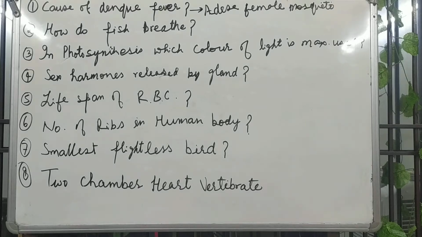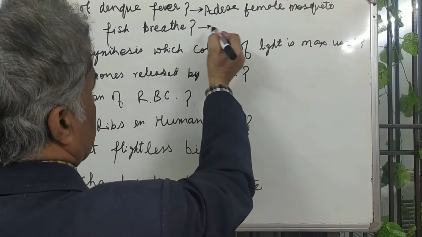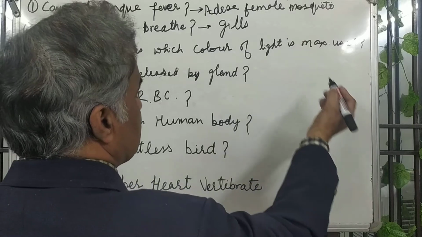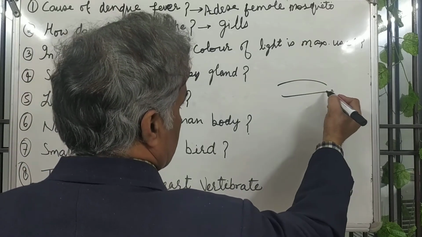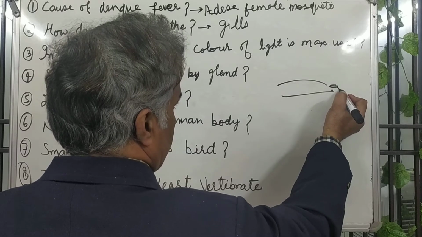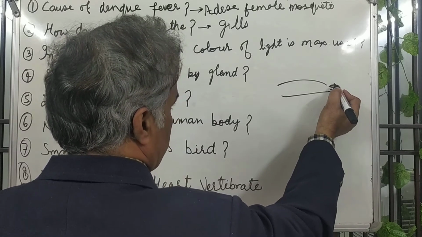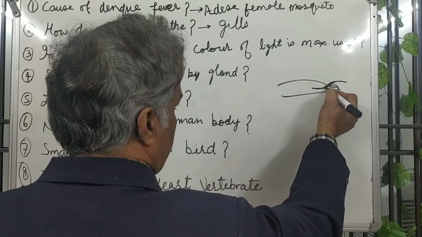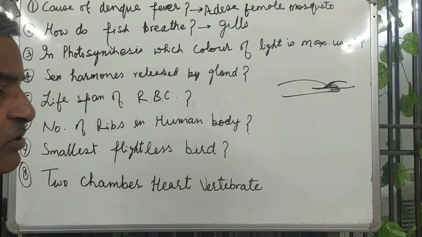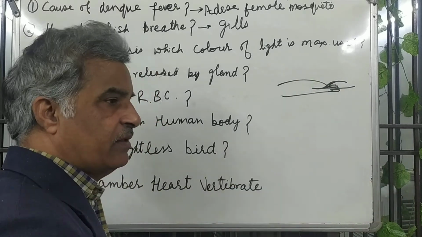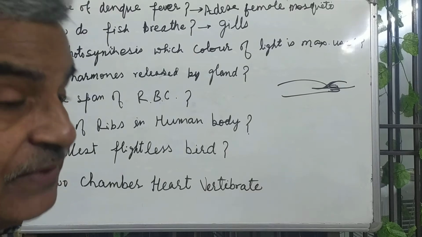Next, how do fish breathe? Fish breathe by the gills. Let this be a fish. This is the mouth of the fish. Here is a hole, called the gill. They take in water from here and send it out from the mouth. In this operation, oxygen dissolved in the water is absorbed by the fish's body.